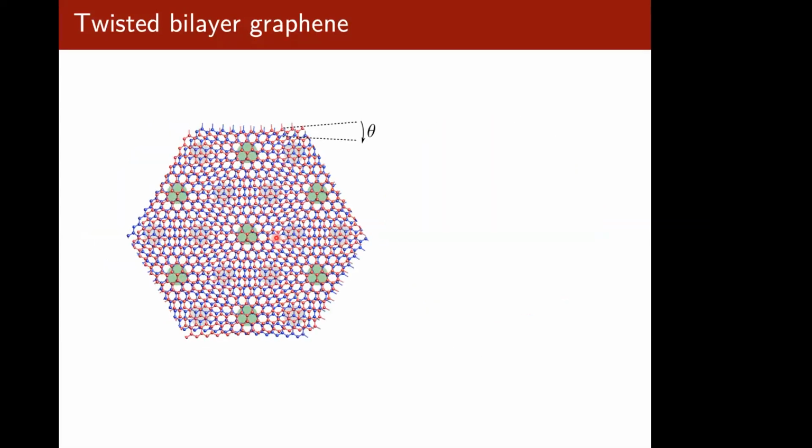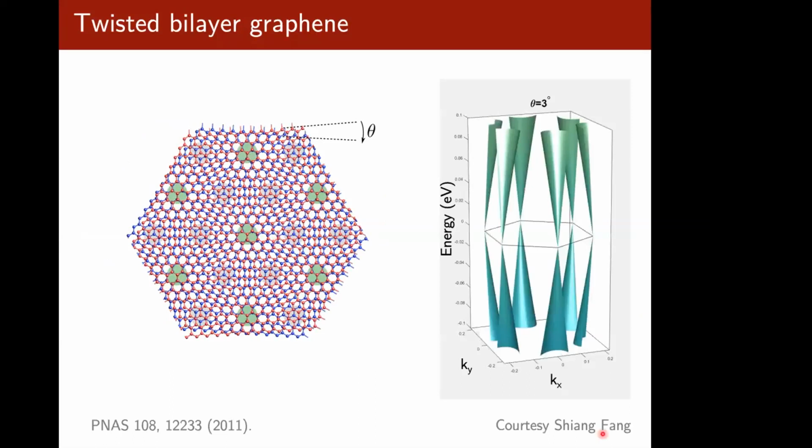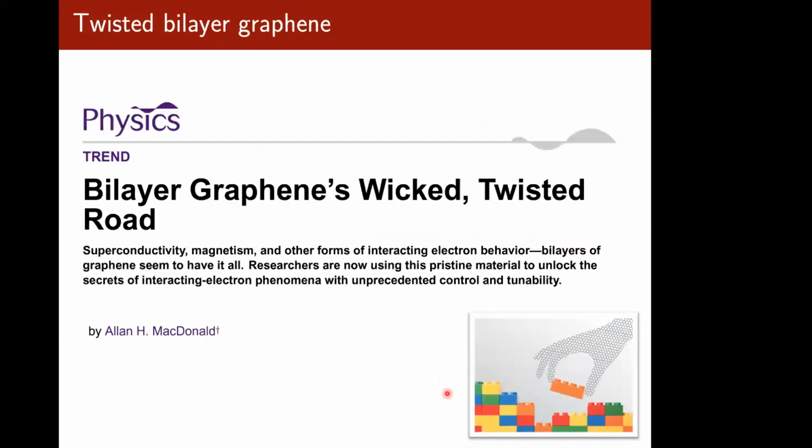And what this does is it leads to some remarkable properties, and in particular, it leads to some flat bands. Now, these bands arise because the twist modulates the electron tunneling between the two layers in a spatially periodic way. And for a small twist of a degree or so, the modulation wavelength is extremely long and can consist of thousands of atoms. So what this does is it allows you to produce strong correlations on demand, sort of like Lego fashion.